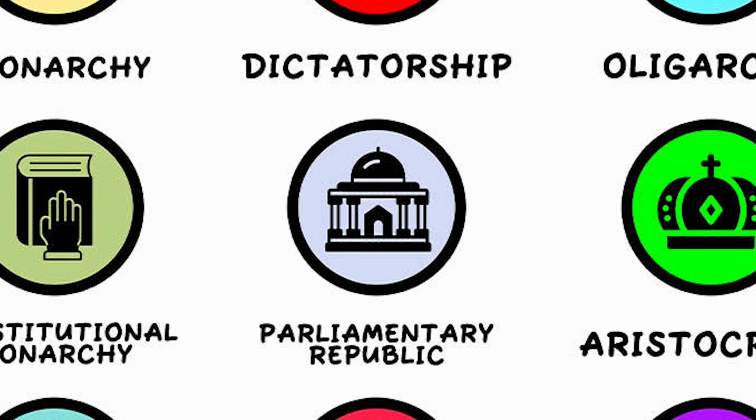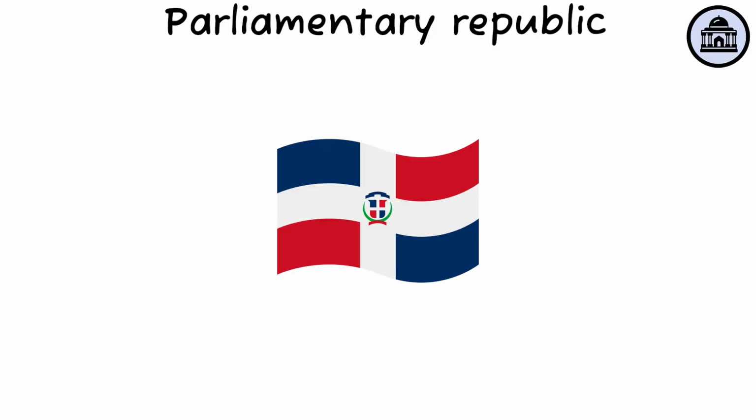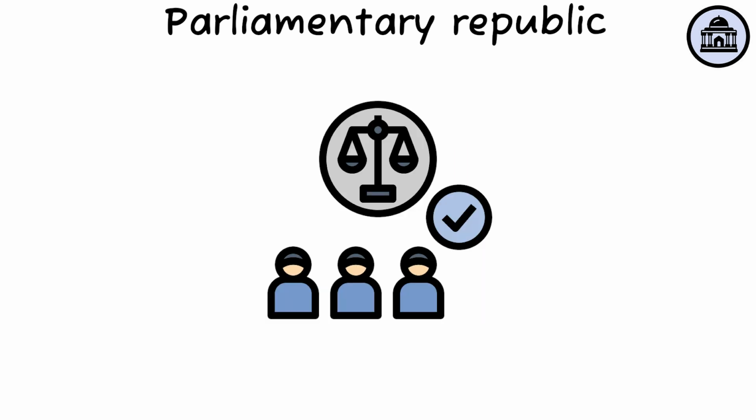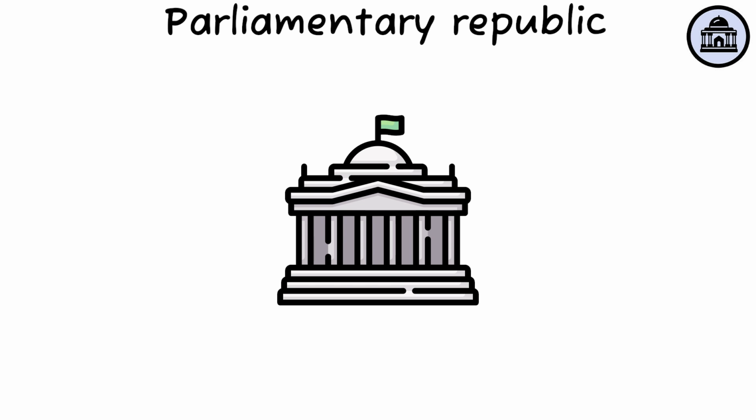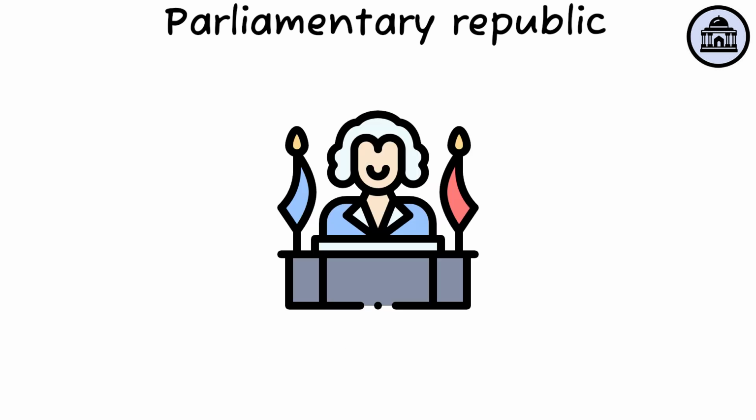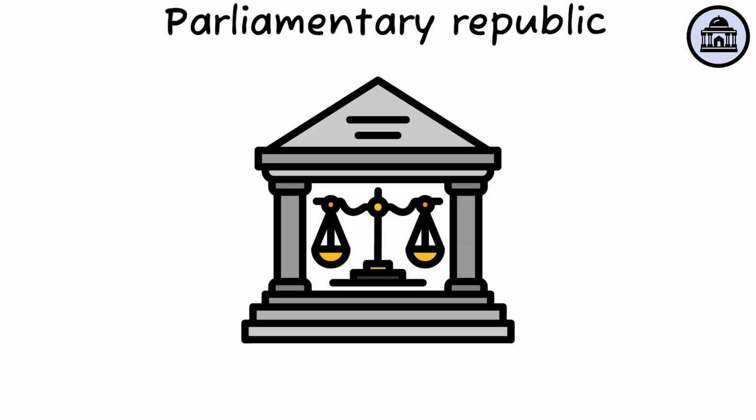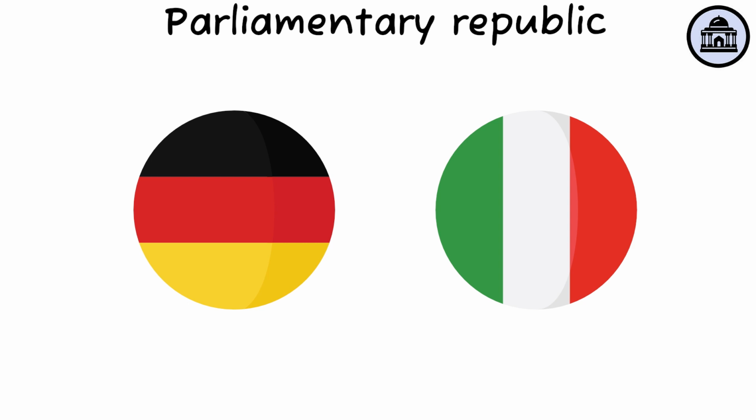Parliamentary republic. A parliamentary republic is a form of government where the executive branch obtains its legitimacy from and is accountable to the legislature, parliament. The head of state is usually a ceremonial president. This system allows for a clear separation of powers, with countries like Germany and Italy being examples of this governance structure.